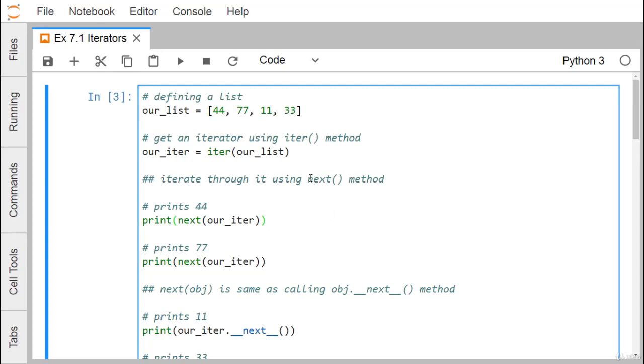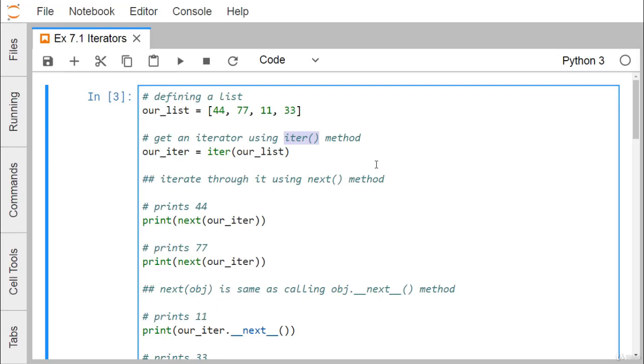One is the next method, also called the __next__ method, and another one is the iter method, that is the __iter__ method, and collectively they are known as the iterator protocol. An object is called iterable if we can get an iterator from it.